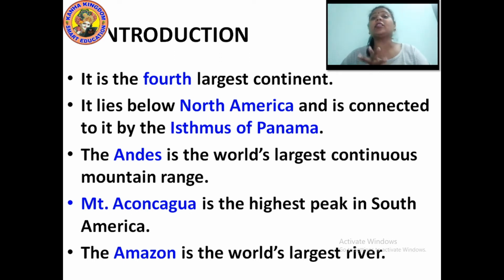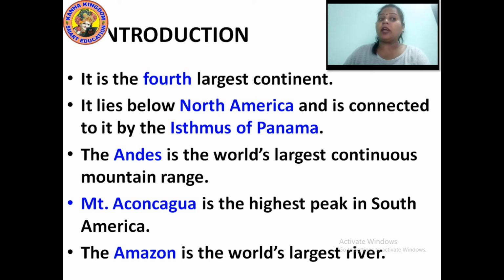The Andes is the world's largest continuous mountain range. In South America we find the Andes. It is in a continuation form. It is not broken at any place. Mount Aconcagua is the highest peak in South America.